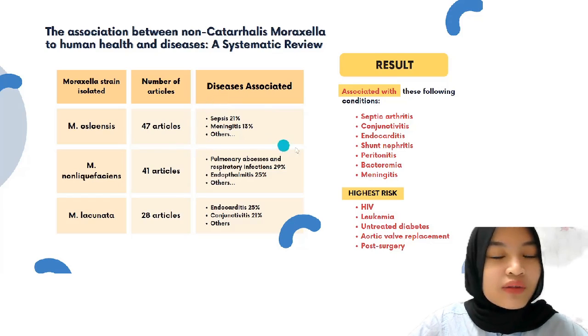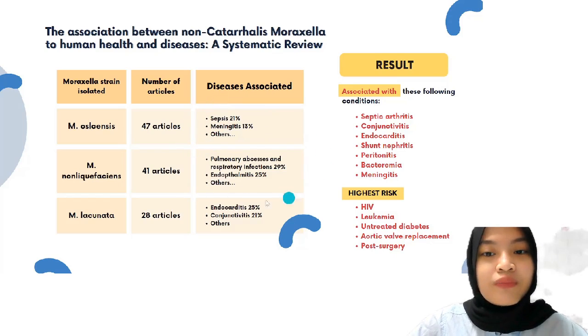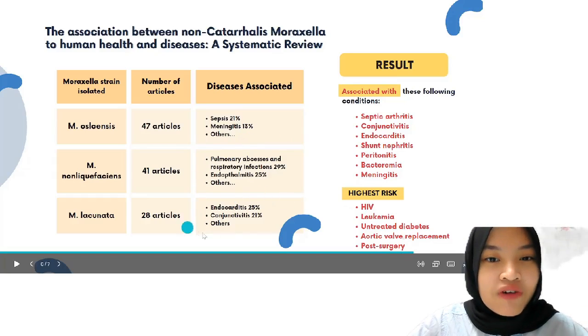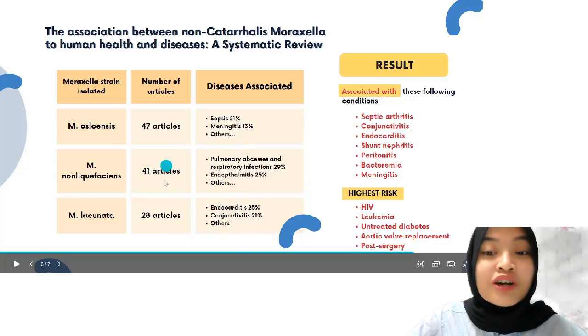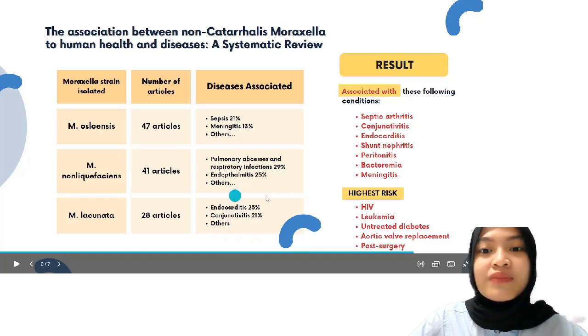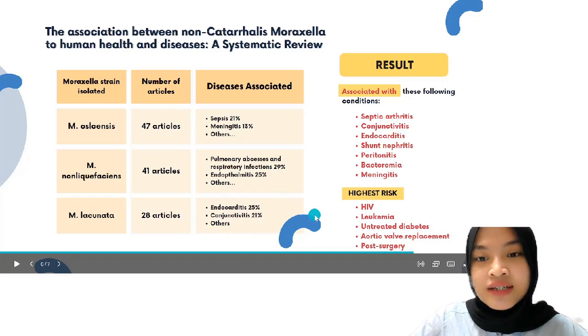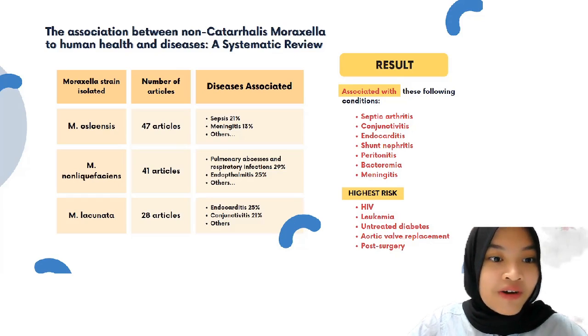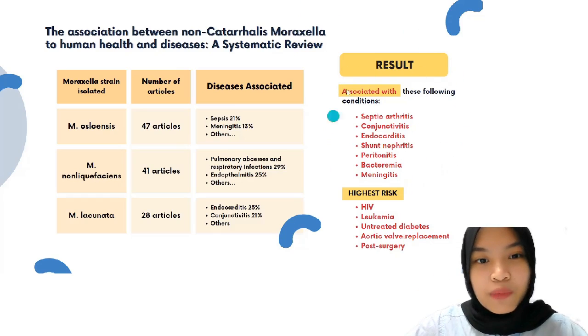And we also found out that 29% of non-liquefaciens articles are linked to pulmonary abscesses, and 25% others to endophthalmitis. And we discovered that 25% of Moraxella lacunata articles are associated with endocarditis, while 21% are associated with conjunctivitis. Other strains have been linked to other infections, but with fewer reports.